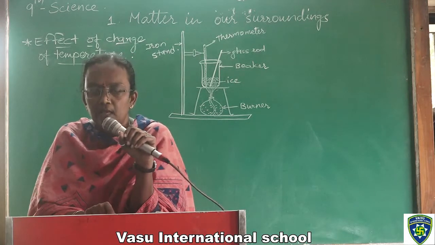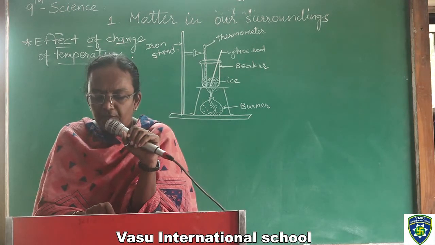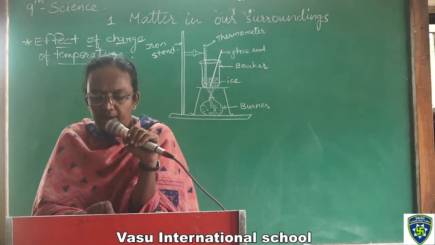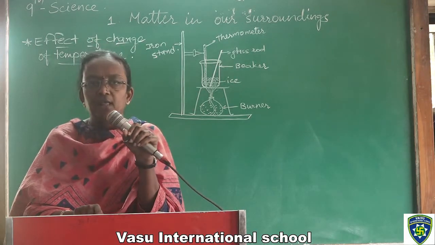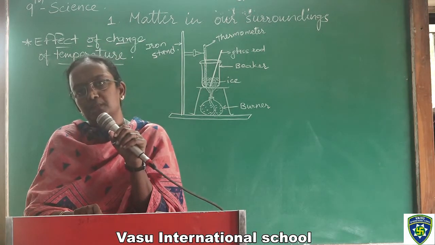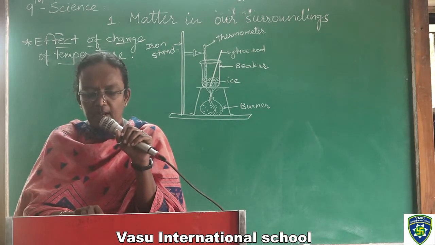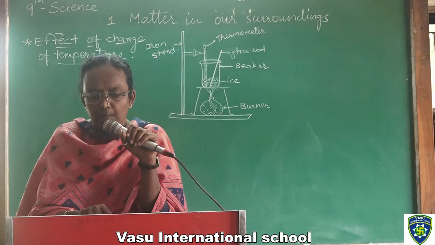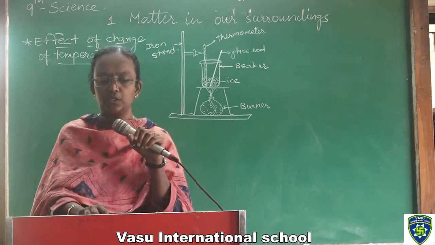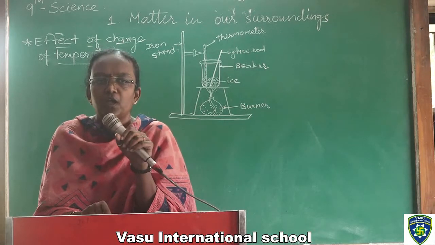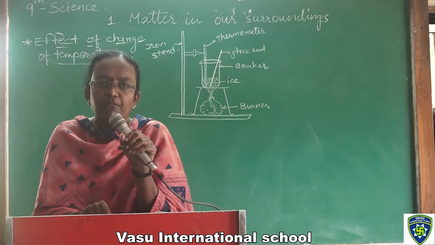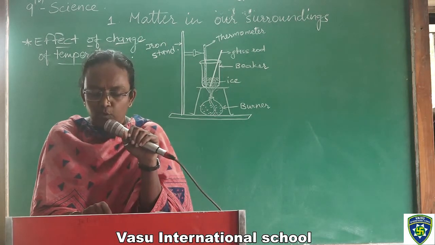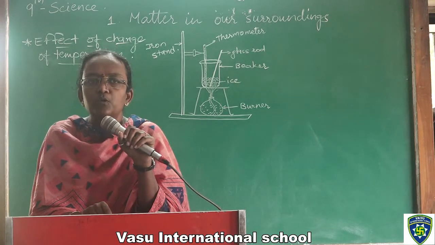Particles completely leave their original positions and start moving freely. A stage is reached when the solid melts and is converted into liquid. This stage comes at a definite temperature at which the solid starts melting and converts into liquid. The temperature at which a solid melts to become a liquid at atmospheric pressure is called the melting point. This is the definition of melting point. If you are asked for the definition of melting point, you have to write: the temperature at which a solid melts to become a liquid at atmospheric pressure.